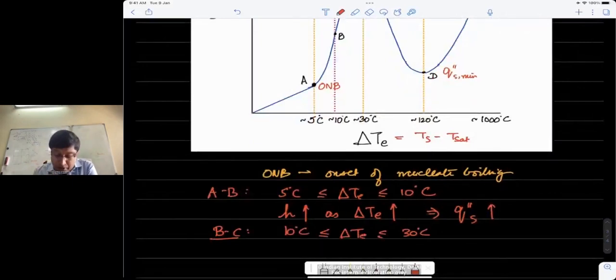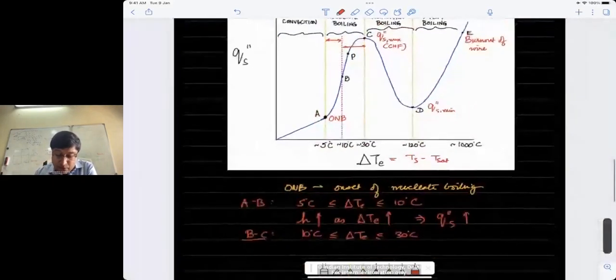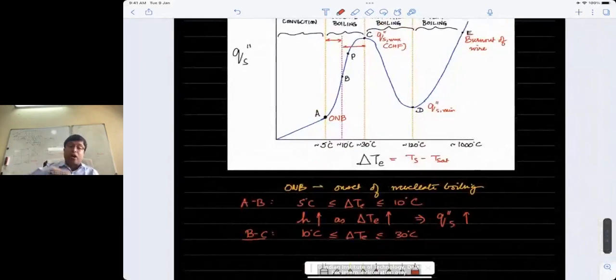we get bubble formation at a much higher rate now. In this case, from B to C, bubble formation happens at a much higher rate, and bubbles don't collapse. In fact, what you would see are columns of bubbles formed from the base of the pan all the way to the surface. So the bubbles actually get released at the surface. You may have observed when you boil water, there is one location where bubbles form, and that column extends all the way to the surface where the bubbles release into the air. So that is zone B to C.